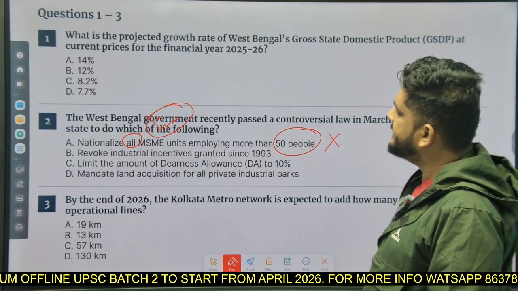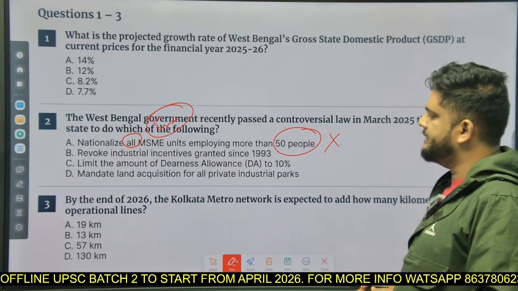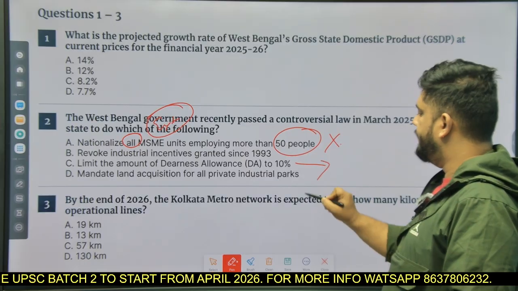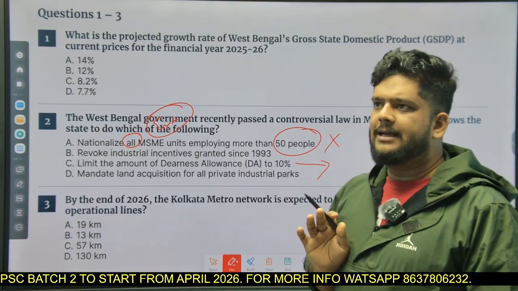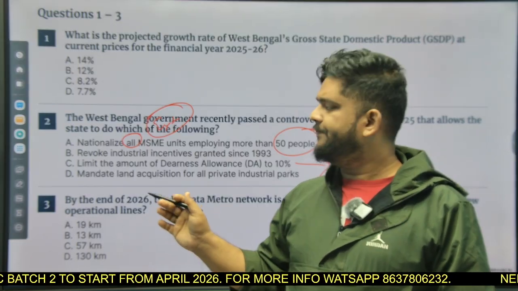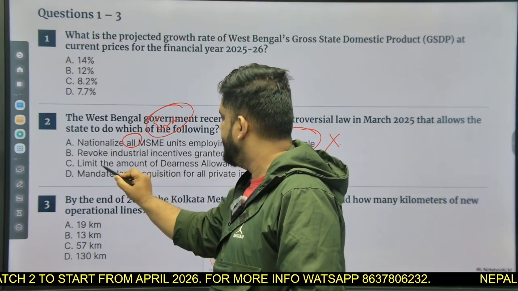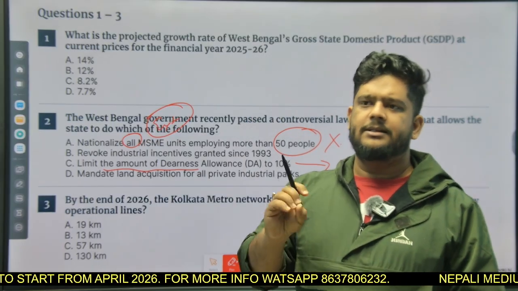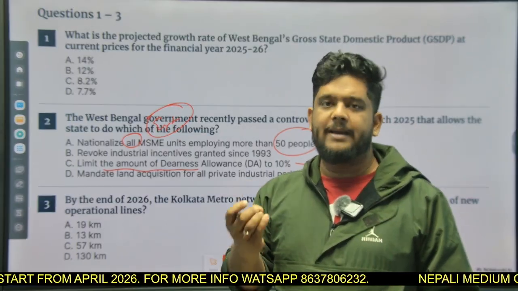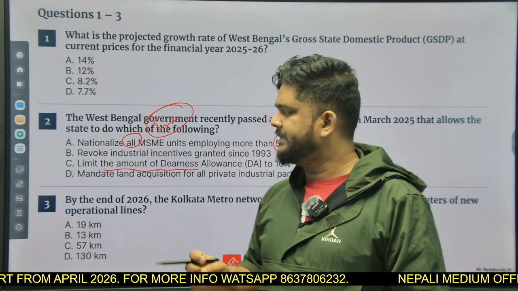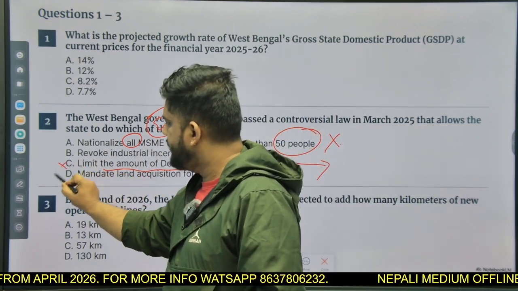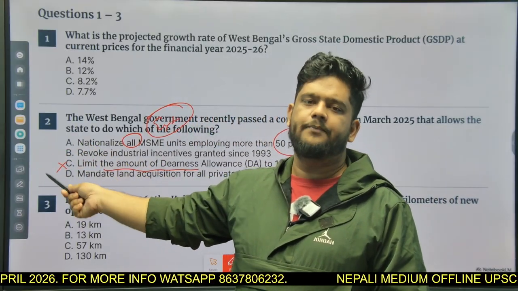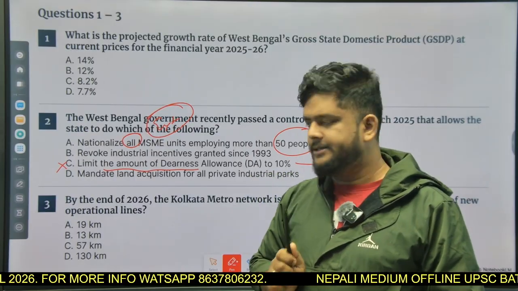Revoke industrial incentives granted since 1993. Limit the amount of DA allowances to 10%. Now, just use your common sense and observe this question. If they limit the DA allowances, then the state government will have to face the backlash from the government officials. So the state government will never do this. We have eliminated this option using our common sense.